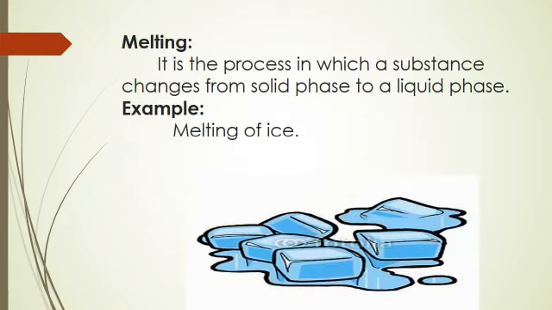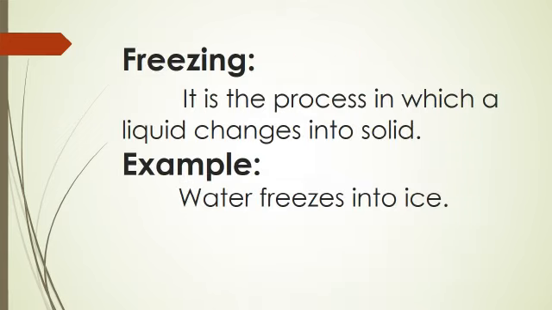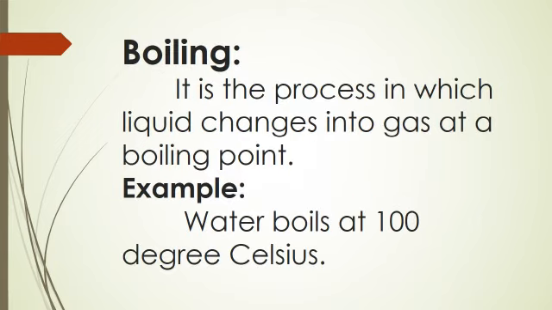Melting. Melting is a process by which a substance changes from the solid phase to the liquid phase. For example, melting of ice. Freezing. Freezing is the process in which a liquid changes into a solid. For example, water freezes into ice. Boiling.